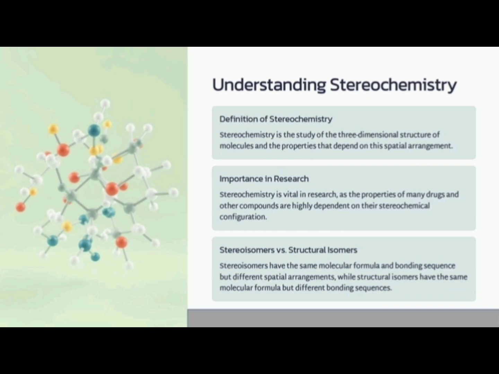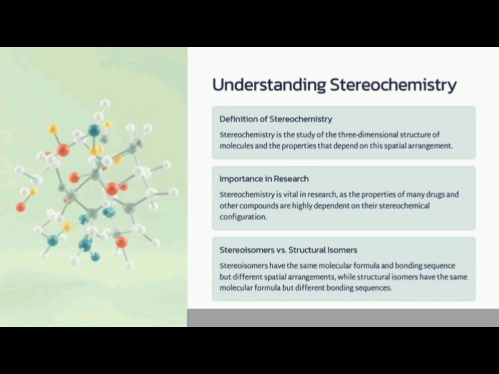Now let us see what structural or constitutional isomers are. So another name for structural isomer is constitutional isomer. Now what are structural isomers? They have the same molecular formula but different bonding sequence. The different order of connections gives rise to different carbon backbone or different functional groups.